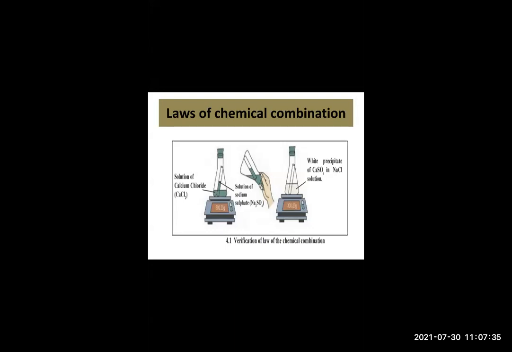Now there is a short activity for you students. That is given in your textbook. That is verification of laws of chemical combination. Now before that, whatever you can see in the screen, you have to write in the chat box. That means name of the apparatus, name of the chemicals, whatever you can see for this experiment, what all things we need, whatever is labeled there. Just see and write it in the chat box. I will give you 1 or 2 minutes, complete it, then I will be coming back to you.